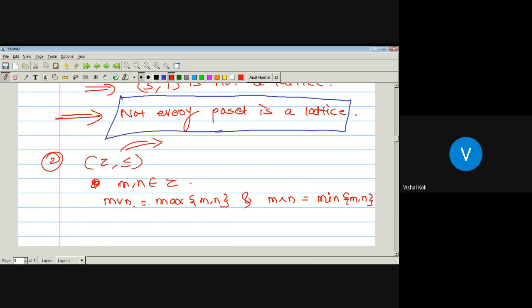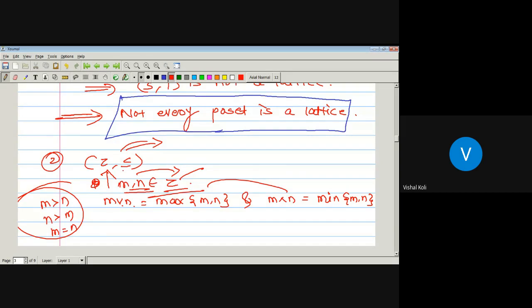Whenever we take any two elements m and n belonging to Z, the relation between these two will be either m is greater than n, n is greater than m, or m is equal to n. So maximum and minimum always exist. It means whenever we take any two elements belonging to the set of integers, the least upper bound and greatest lower bound always exist, and they must belong to this set of integers. So least upper bound and greatest lower bound must exist for any m, n belonging to Z. So this Z with relation less than or equal is a lattice.